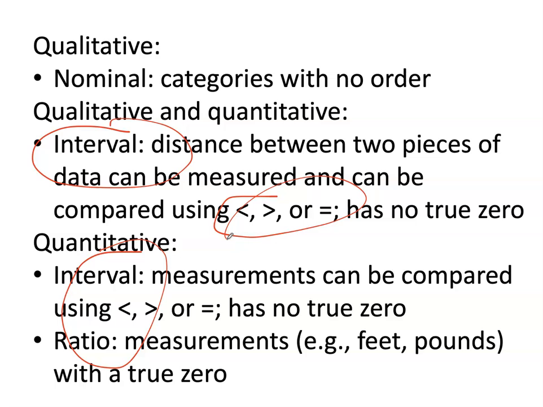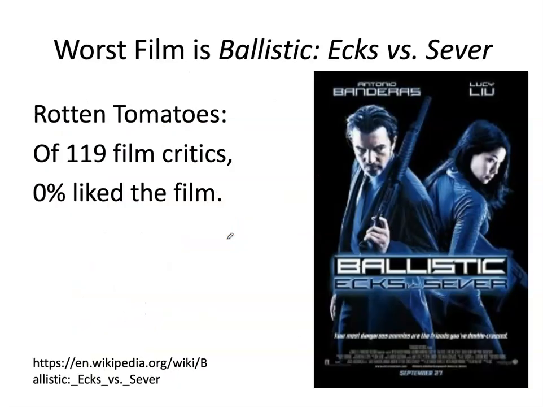You don't even know the difference between 5th place and 7th place. You can't know that. And so that's why interval data is regarded as both qualitative and quantitative. Some books, in fact, regard it as simply qualitative, but for our purposes, we'll regard it as qualitative and quantitative.